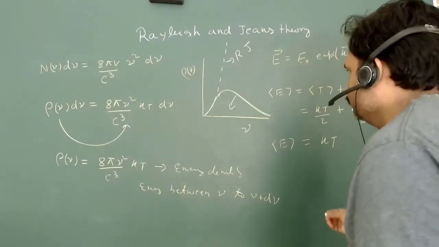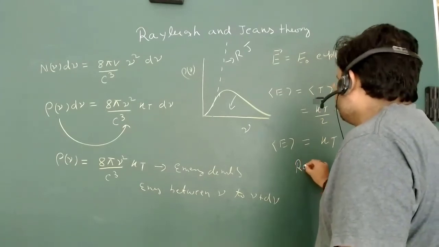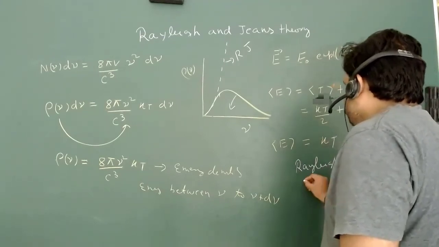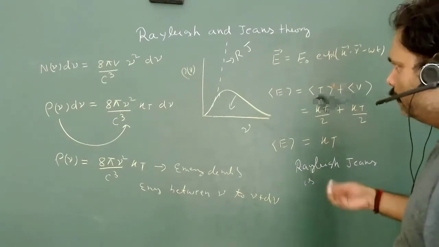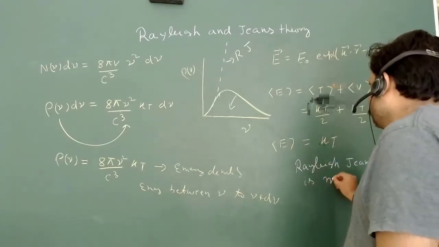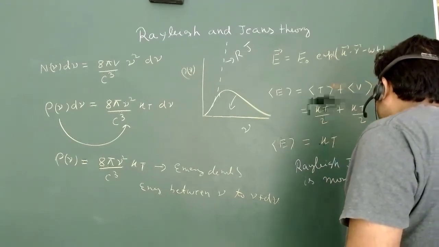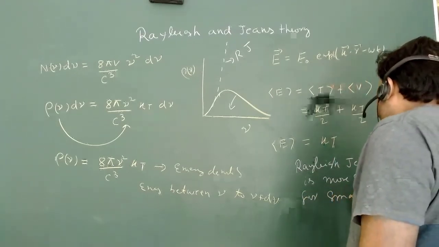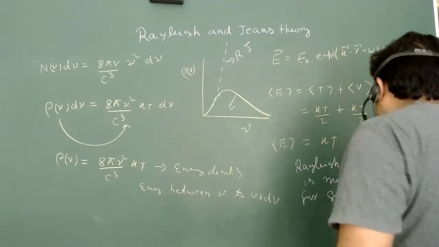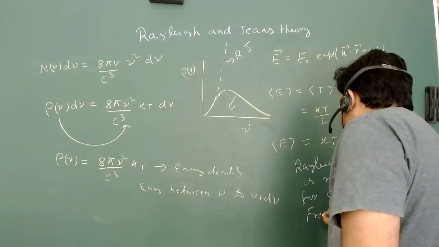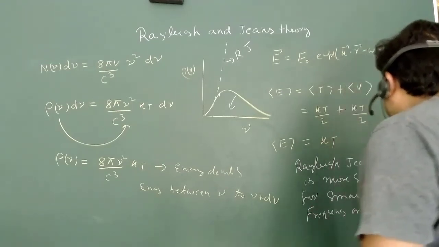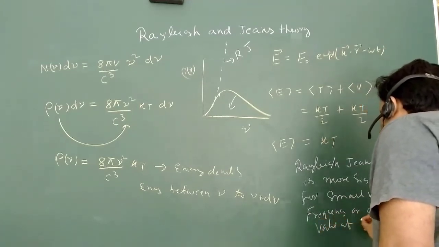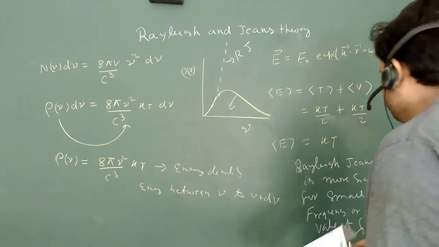What will the conclusion be? That Rayleigh-Jeans is effective, or more significant, for small values of frequency, or greater values of wavelength lambda. This is frequency, this is lambda.